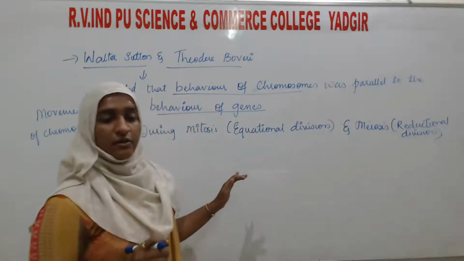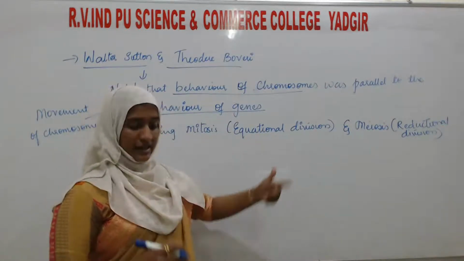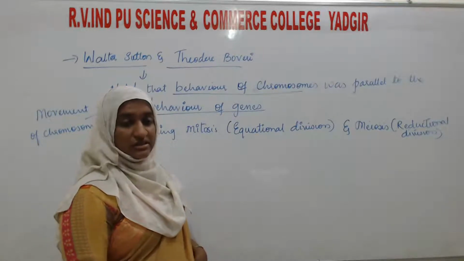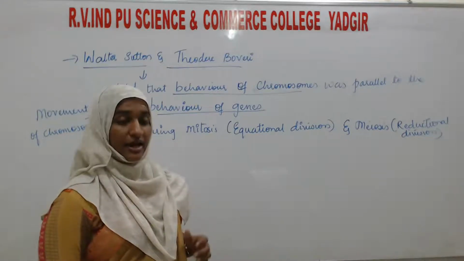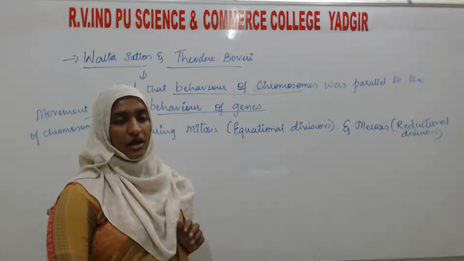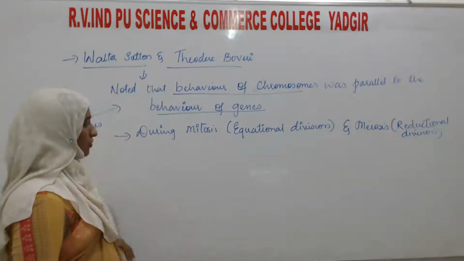They observed the movement of chromosomes during mitosis as well as during meiosis. The important thing to remember in mitosis and meiosis is that chromosomes as well as genes occur in pairs. How are they present? They are present in pairs. Here I will show you.